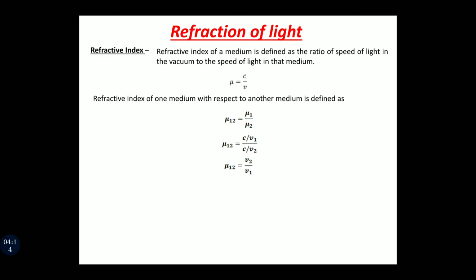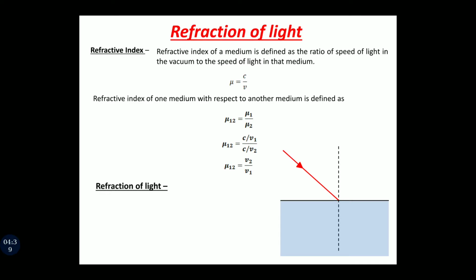Now let us start refraction of light. Let us understand with the help of a diagram first of all. Suppose there is water and a ray of light from air falls on the water surface. Now what happens? At the point of incidence, first of all we draw a normal.